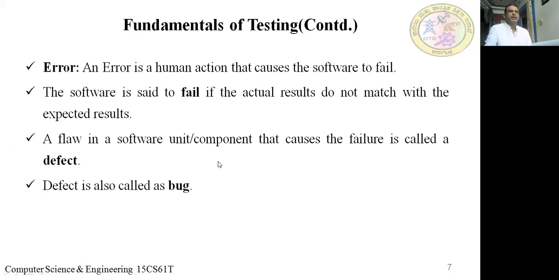So these are the terms we need to discuss here: error, fail, defect, and bug. This is the terminology you need to use in this particular chapter.